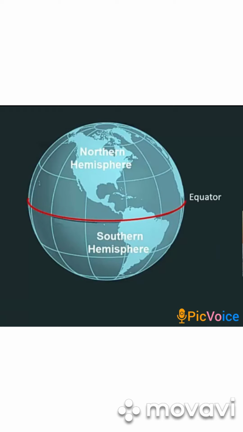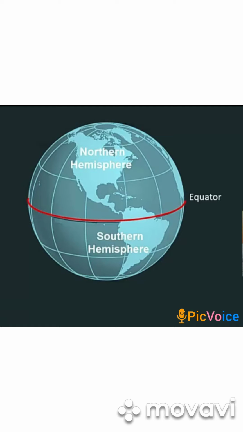Okay class, so to understand the location of India on the earth, first we have to understand latitudes and longitudes. As you can see in the picture, equator is the main latitude which divides earth into two hemispheres. Just now in my previous video I have told you that India is a vast country which lies in the northern hemisphere. So with the help of this figure, I will explain to you latitudes, longitudes and hemisphere.